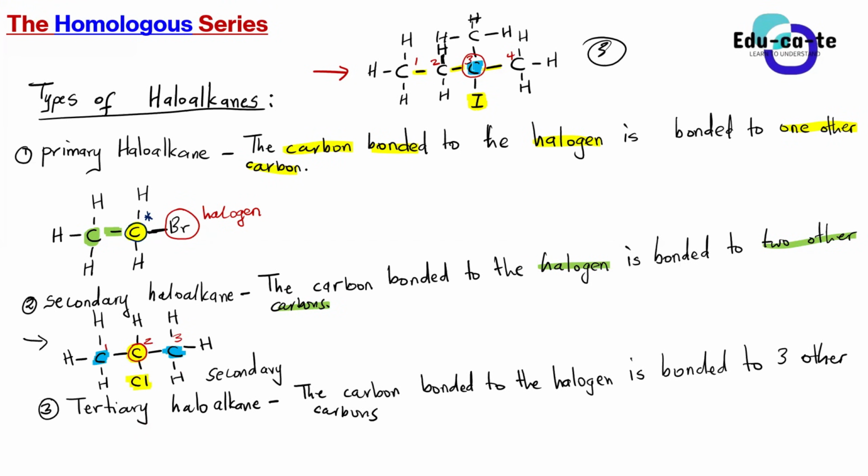Now you are just going to count how many other carbons this carbon 3 is bonded to, because we are only focusing on the carbon bonded to the halogen. We want to see how many other carbons it is bonded to. Looking at this blue highlighted carbon, the carbon bonded to iodine in this particular case, how many other carbons is it bonded to? 3. 3 others, right? Guys, where are you getting 4?